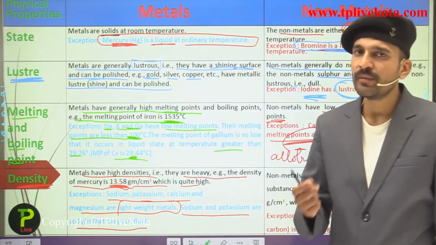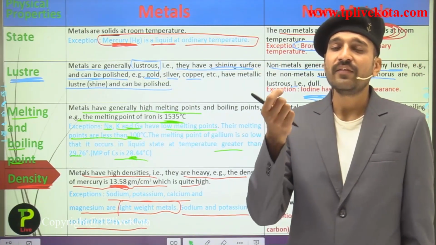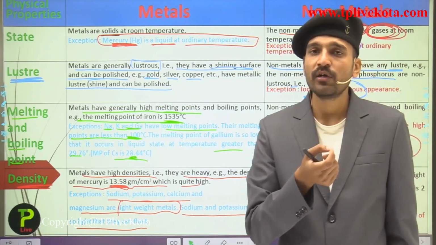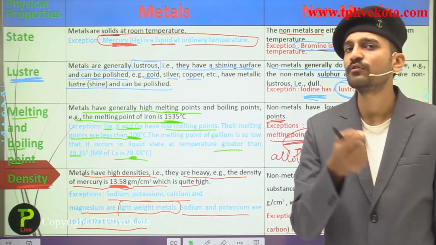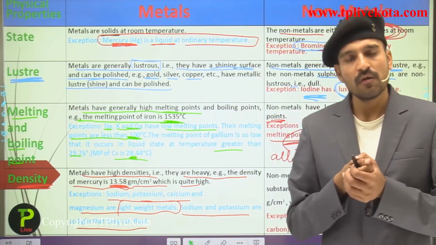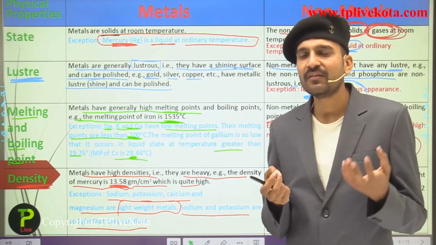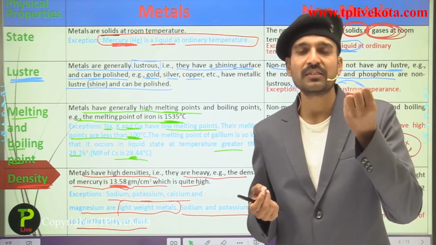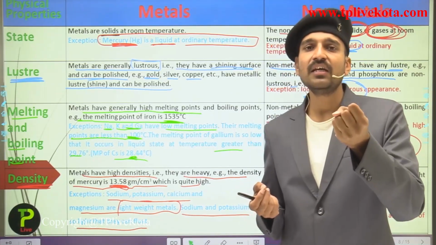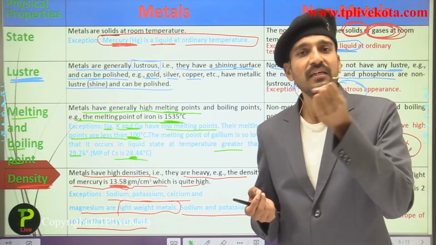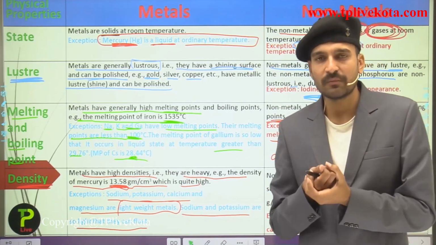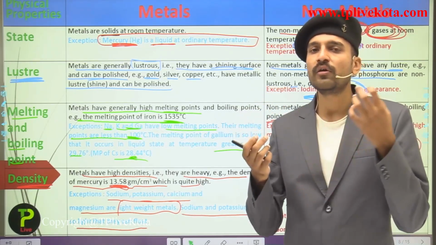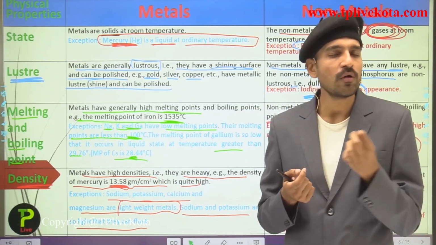Talking about sodium and potassium, they have a density much less than that of water. But we cannot place sodium and potassium in water because they react with water. So where do we place them? Because of their high reactivity, we have to place them in kerosene. They are placed in kerosene to cut off the oxygen and moisture supply, so that the sodium metal does not react with H2O or oxygen.